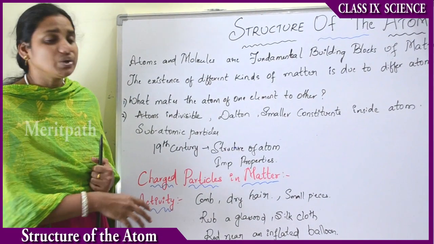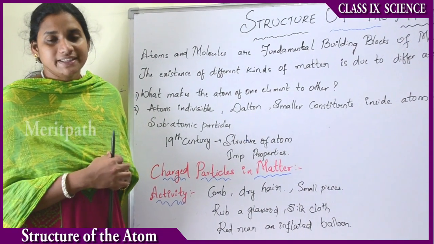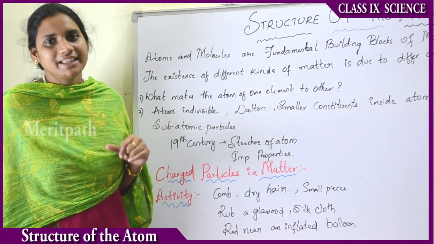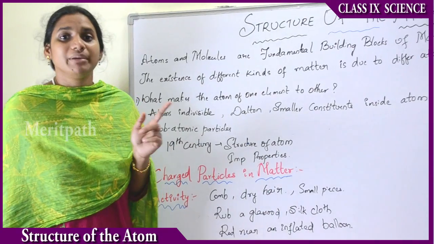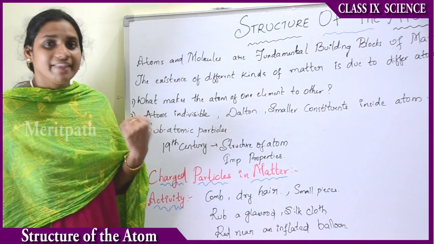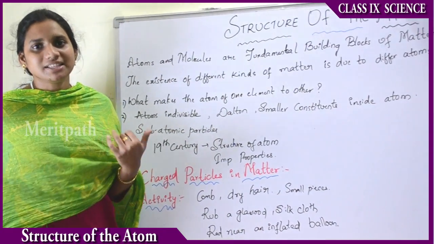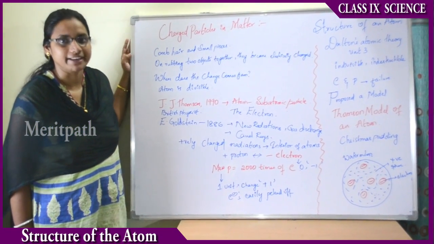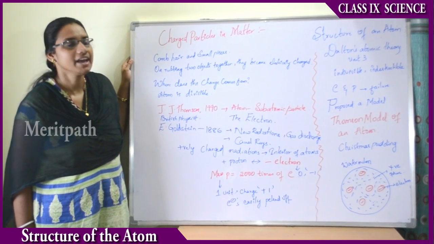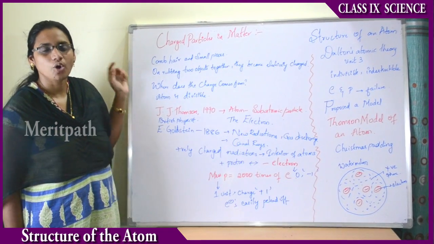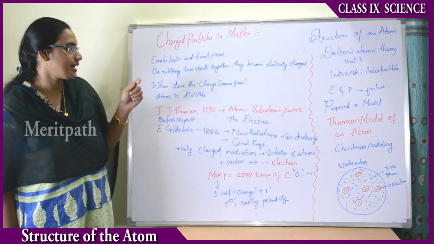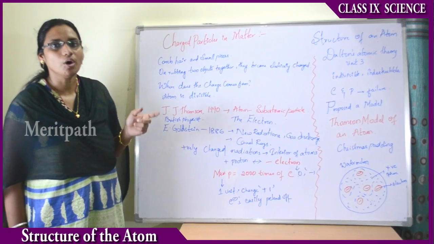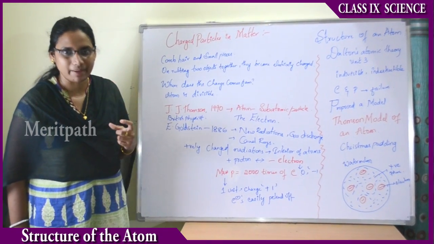These are all due to the fact that they are charged up during the rubbing. That is, we can say that atoms and molecules can be charged. That means they allow electricity to pass through them. Let us see the charged particles in matter. For example, let us take a comb and comb our hair. Then let us bring that comb near small pieces of paper. The comb will attract those small papers, right?